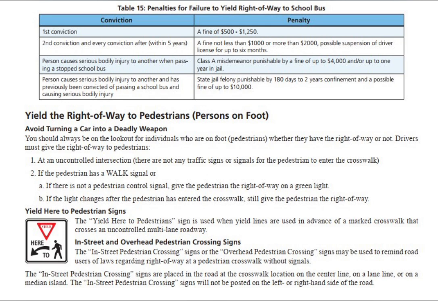Yield here to pedestrian signs. The yield here to pedestrian sign is used when yield lines are used in advance of a marked crosswalk that crosses an uncontrolled multi-lane roadway.